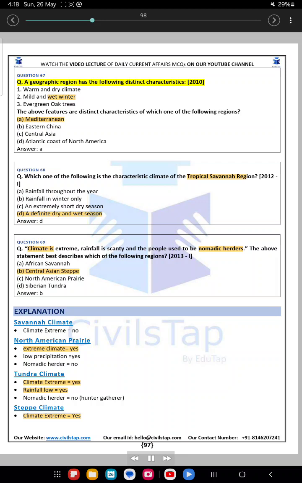Question 67. A geographic region has the following distinct characteristics. 2010. 1. Warm and dry climate.